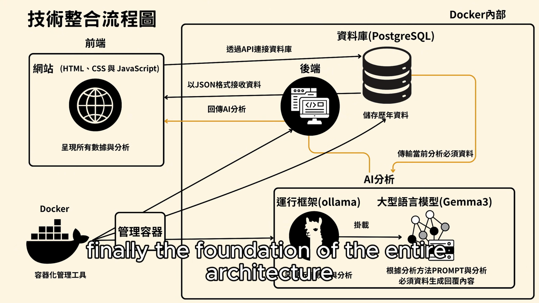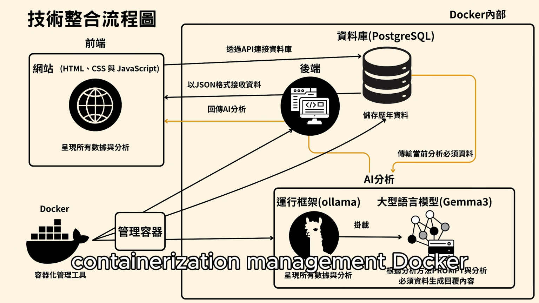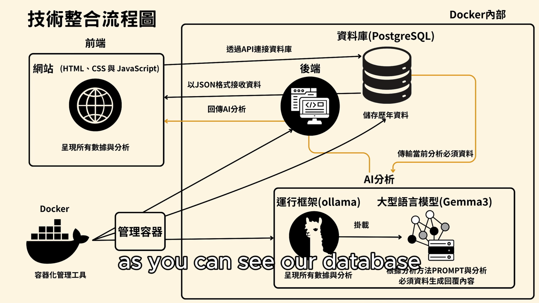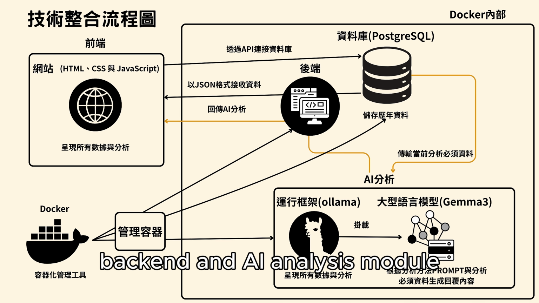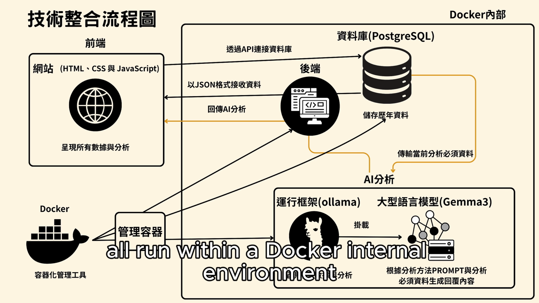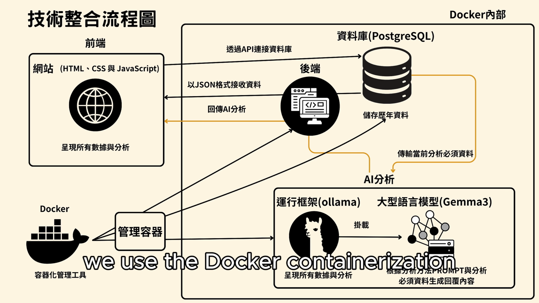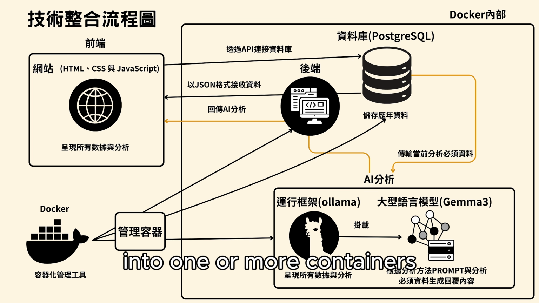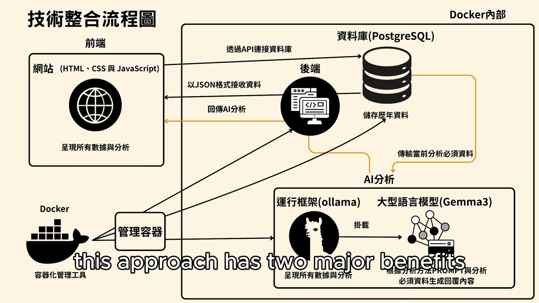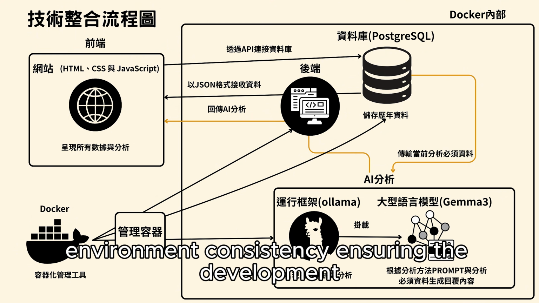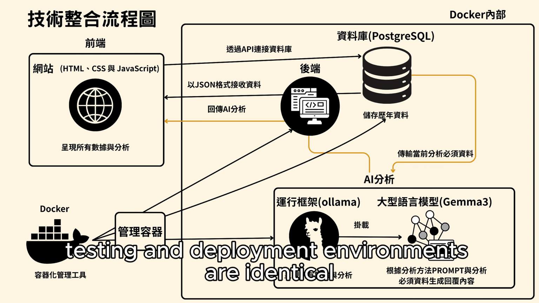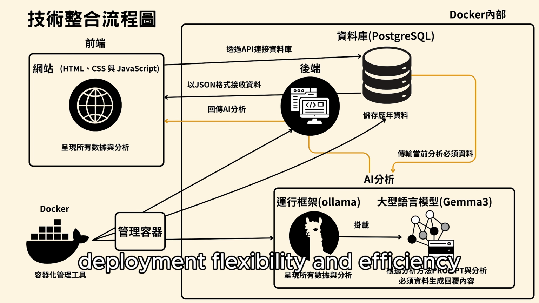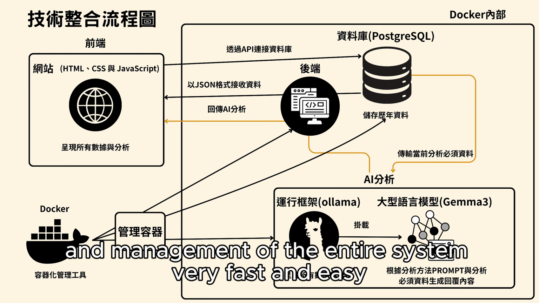Finally, the foundation of the entire architecture, containerization management, Docker. As you can see, our database, backend, and AI analysis module all run within a Docker internal environment. We use the Docker containerization management tool to package the entire application into one or more containers. This approach has 2 major benefits. Environment consistency, ensuring the development, testing, and deployment environments are identical. Deployment flexibility and efficiency, making the deployment, scaling, and management of the entire system very fast and easy.